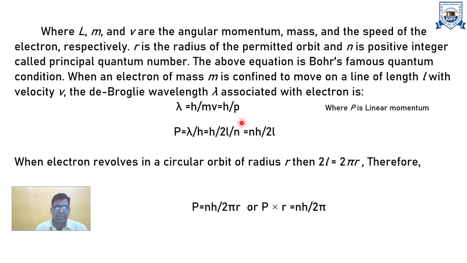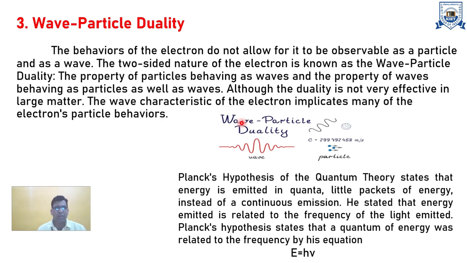These are important expressions for the Bohr quantization rule, and very important from your examination point of view. Here these are the basic properties at the 10 plus 2 level. We can understand wave particle duality. A wave is a disturbance of a medium, a particle is like a classical particle, and duality means a dual nature. The particle and wave have a dual nature.